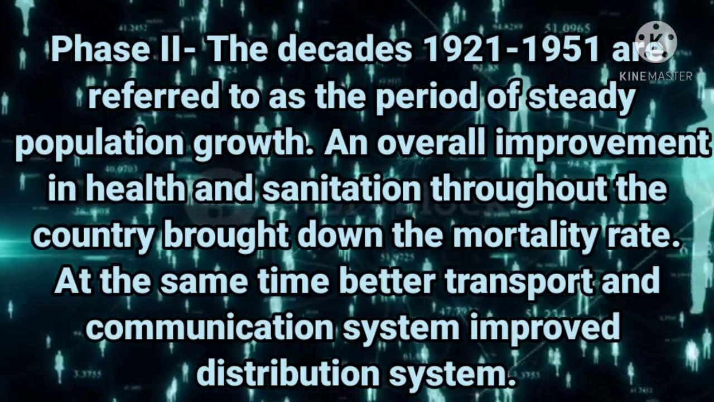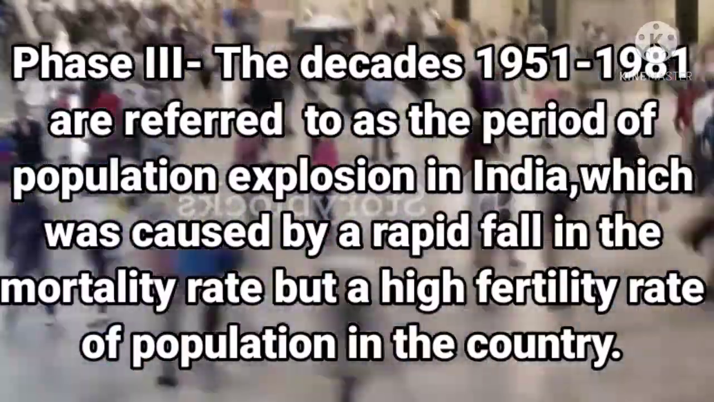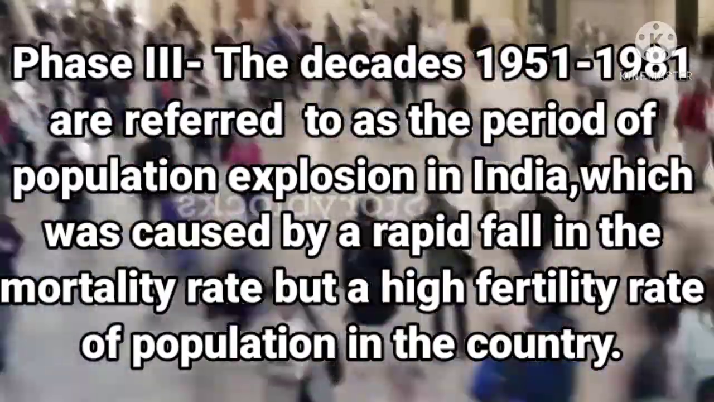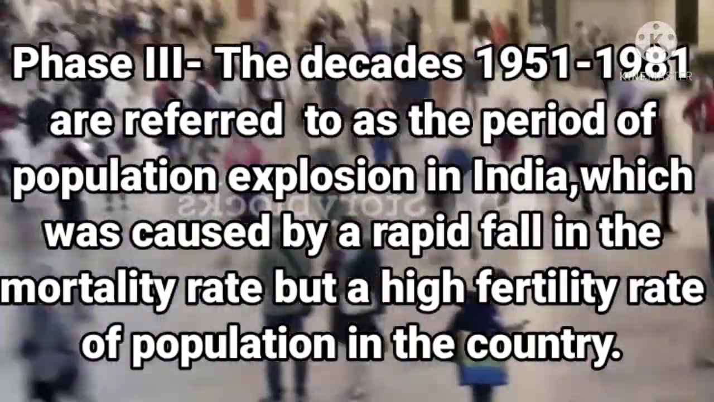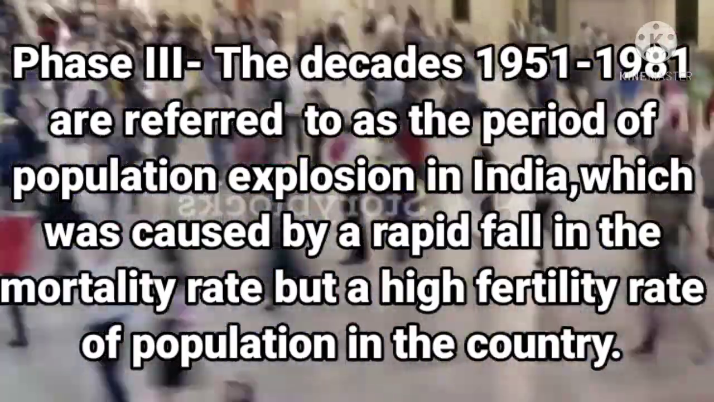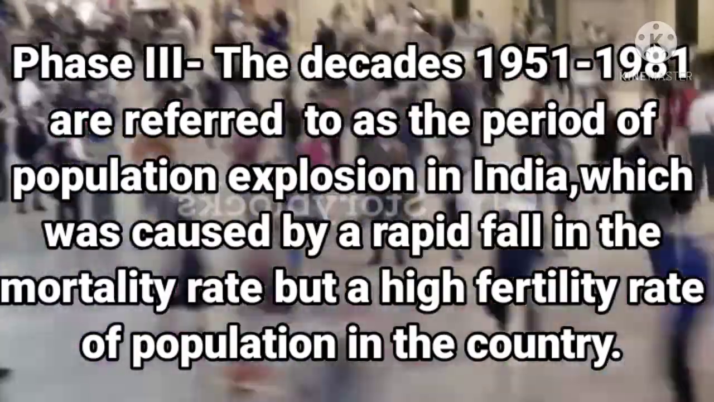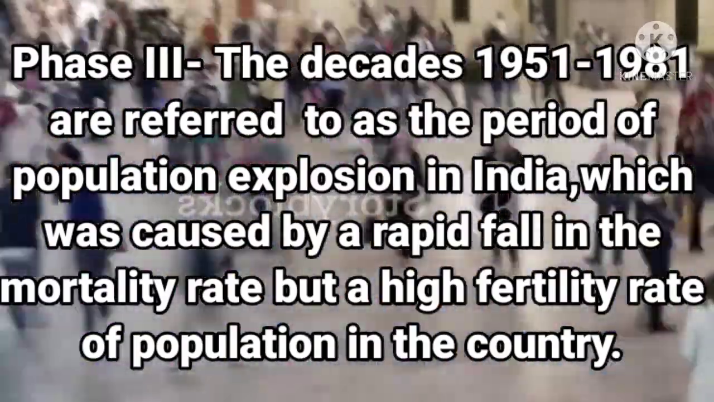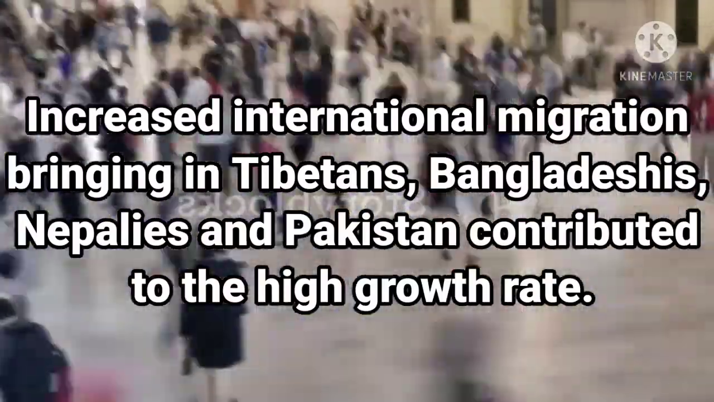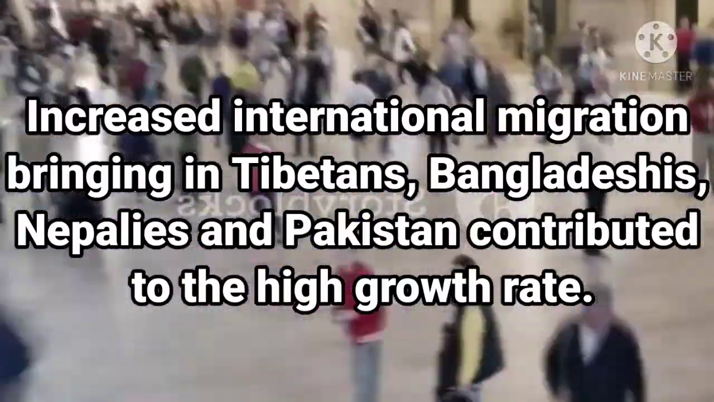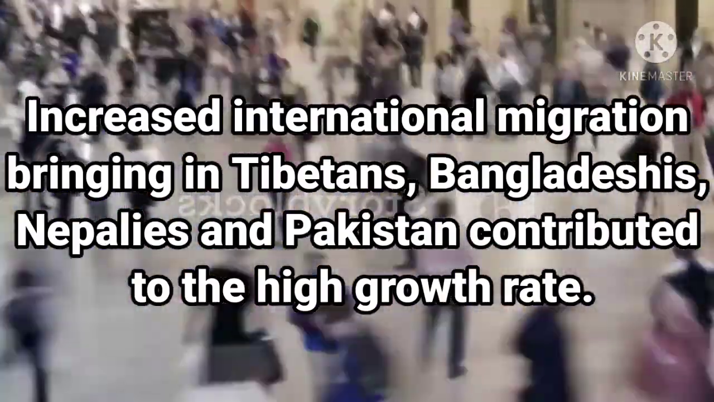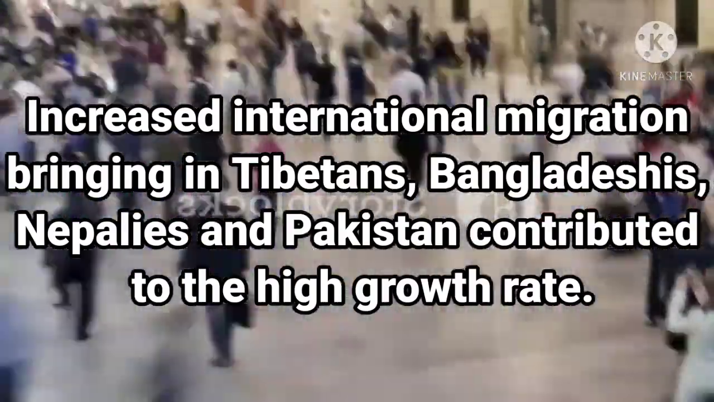Let's see phase 3, which is also known as the period of population explosion. This was caused by a rapid fall in mortality rate but a high fertility rate. Post independence, the development activities through planning improved living conditions, leading to high birth rate. Apart from this, international migration was also responsible, bringing immigrants from other countries.